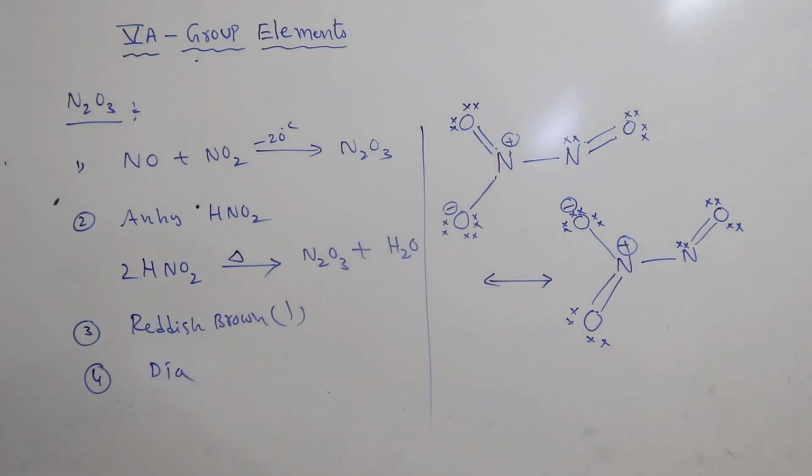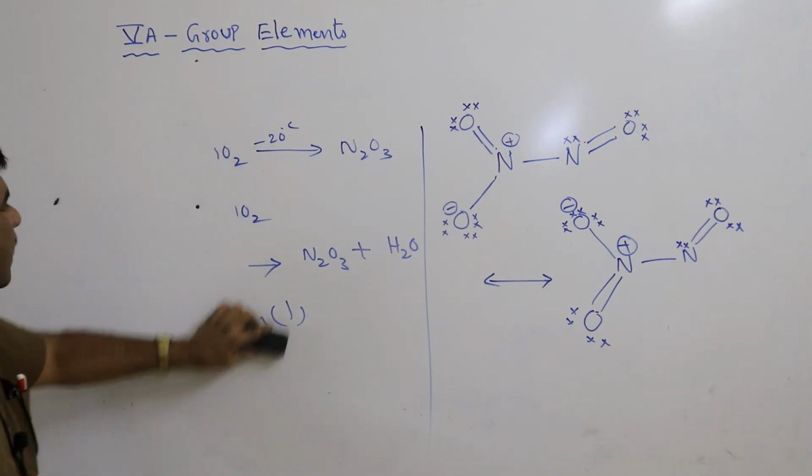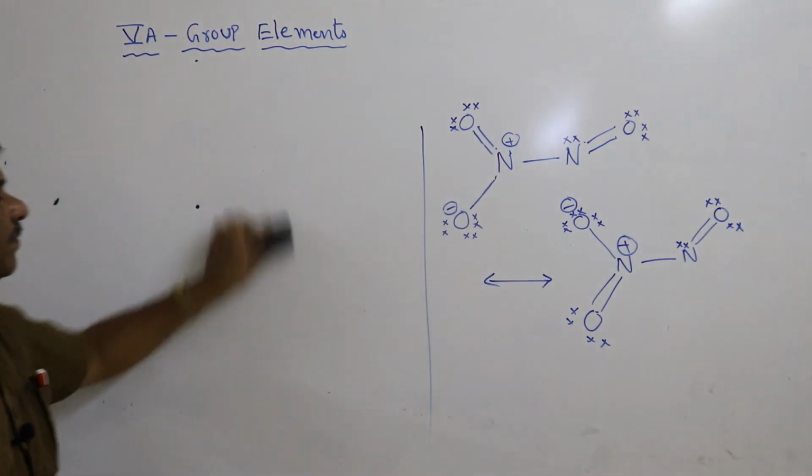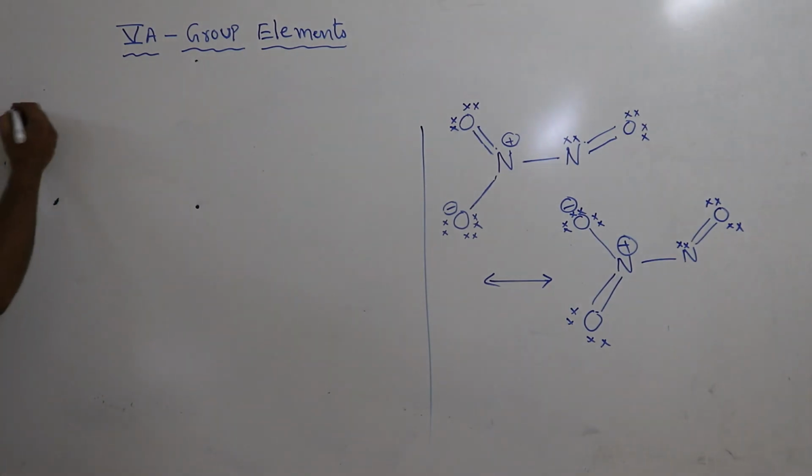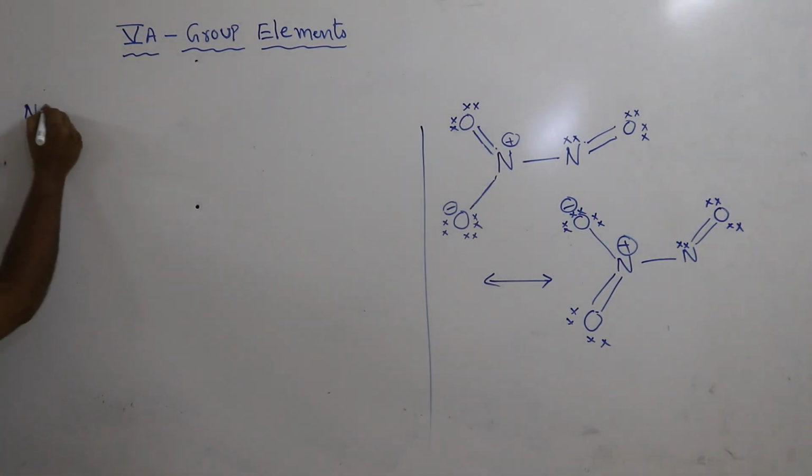That is about N2O3. Next, the fourth one is nitrogen dioxide, NO2.